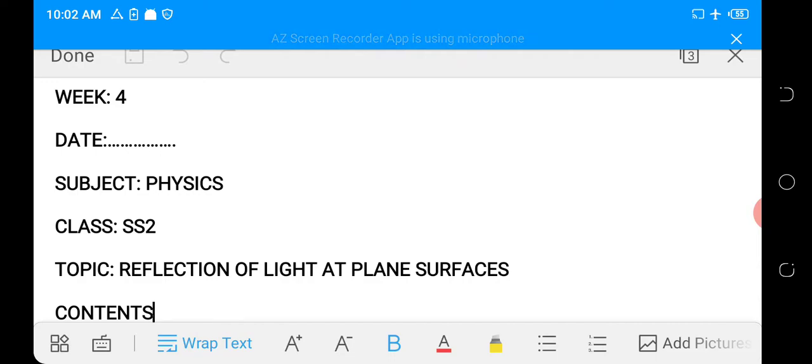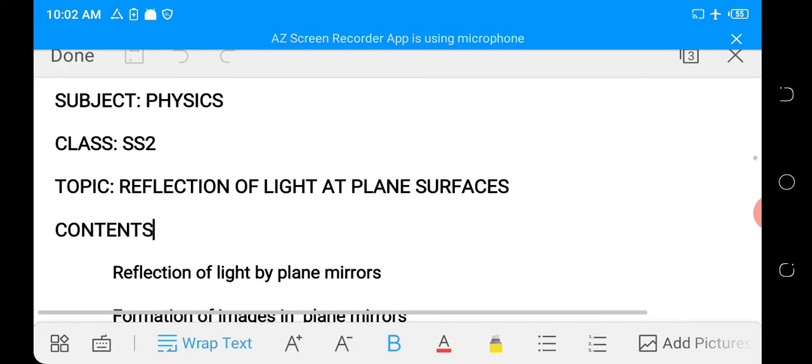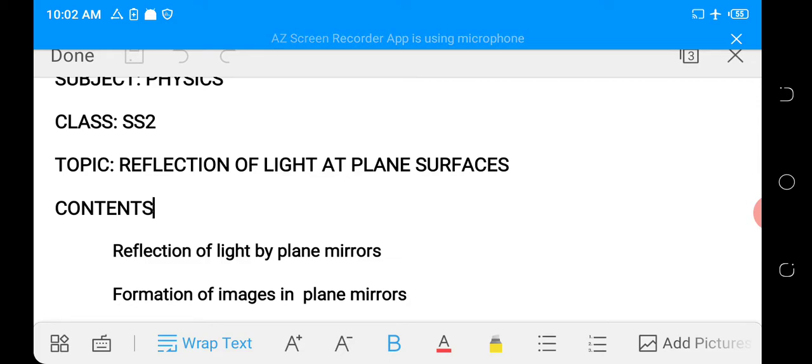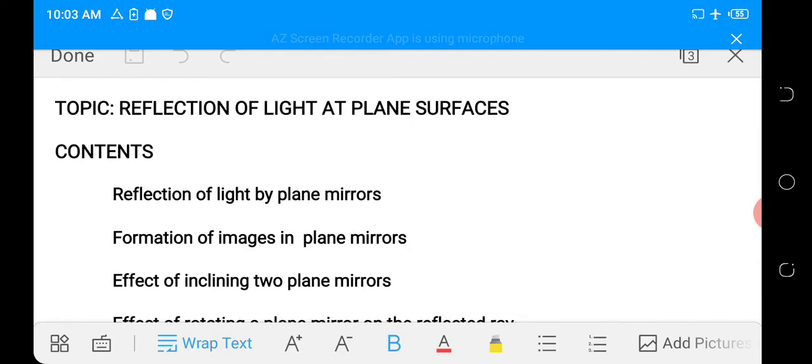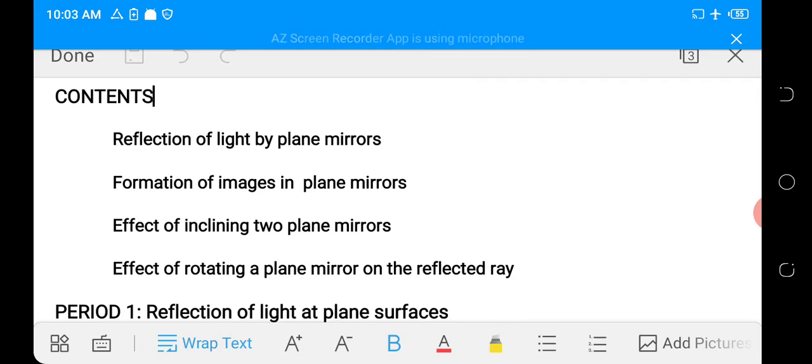This week, the topic of discussion is going to be reflection of light at plane surfaces. Under this topic, we are going to look at subtopics: reflection of light by plane mirrors, formation of images in plane mirrors, effect of inclining two plane mirrors, and effect of rotating a plane mirror on the reflected ray. These are the first subtopics we are going to consider under the topic.